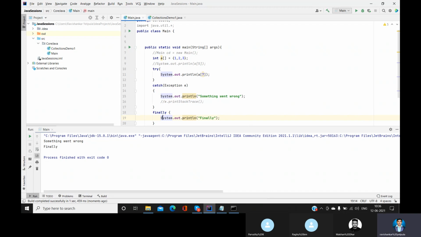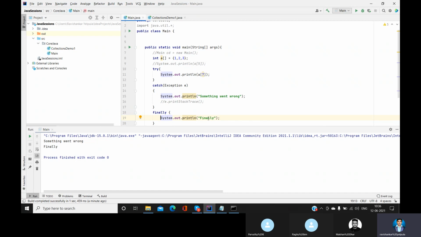Now, in this case, what kind of code should we put in here? Whatever code you want to execute regardless of the try or catch block, you should put into the finally block. There are some kinds of code which you want to execute whether the try gets executed, or the catch gets executed, or an exception occurs.